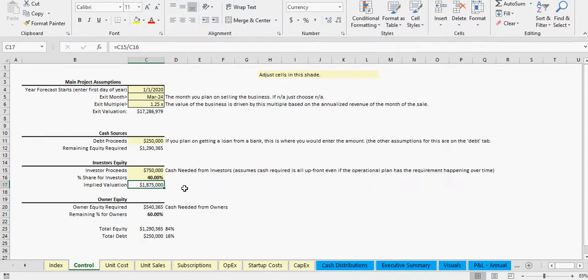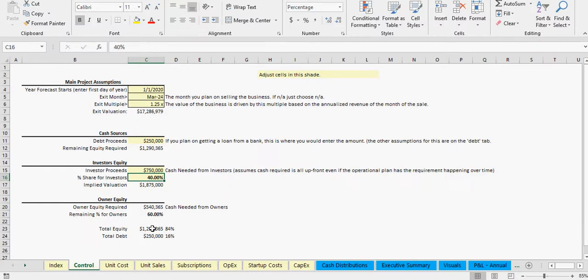So that's a nice logic. And then you've got your owner equity value, which is the amount of cash going in outside of investors and debt. Now this could be more. Let's say this is like 5 million, a large amount. Then you're not going to have to invest anything, but you're still getting 60% of the business, so there's no return on investment for the owners, but they're obviously running the company, and they get just 60% of whatever cash is left after paying out investors and everything else. So let's put this back to 750,000 here.